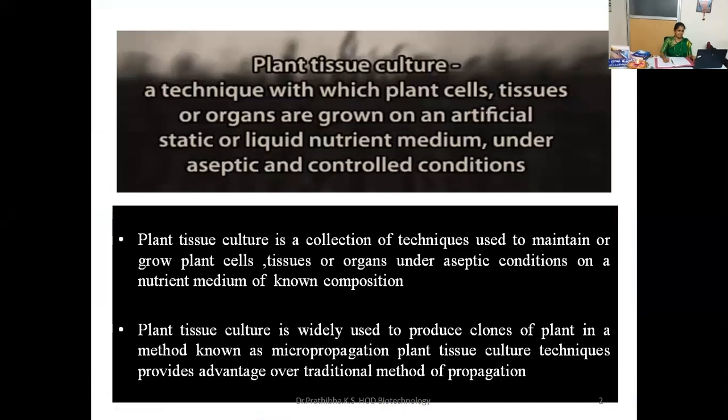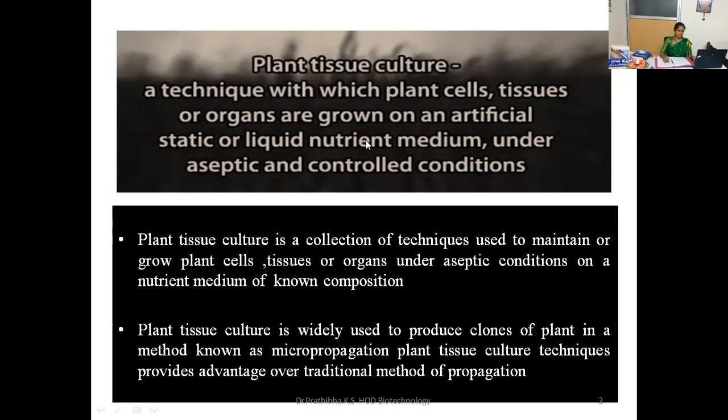This plant tissue culture is a technique with which plant cells, tissues, or organs are grown on artificial, static, or liquid nutrient medium under controlled aseptic conditions. Here in tissue culture condition, we are taking plant cells, tissues, or organs. Any part of the plant you can take, and that can be grown on a suitable artificial nutrient medium. That may be solid medium or maybe a liquid medium. If you are using liquid medium, we can use the terminology suspension culture.